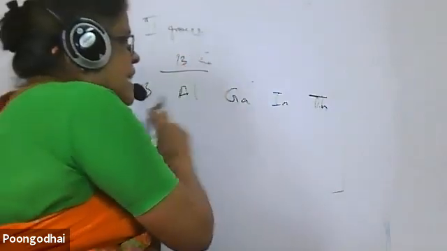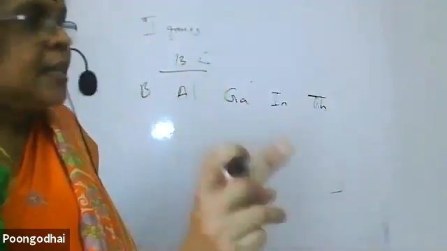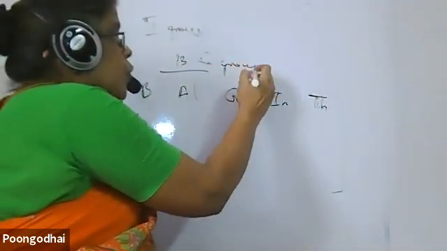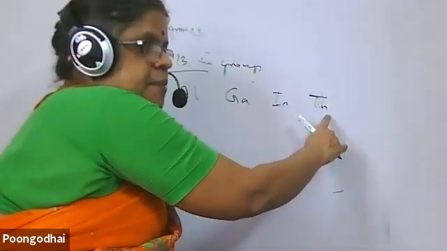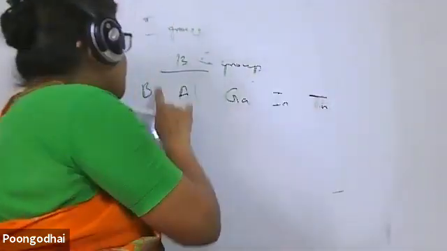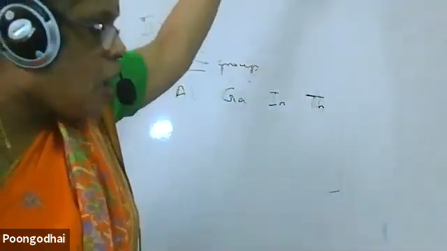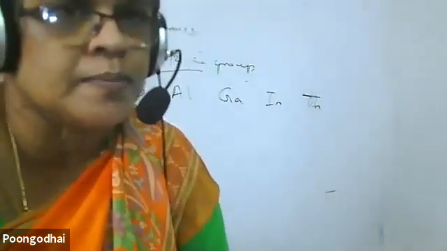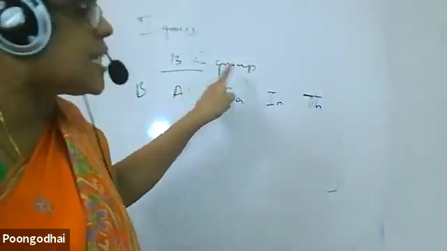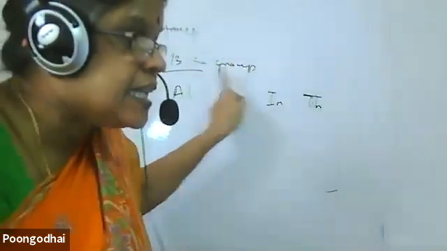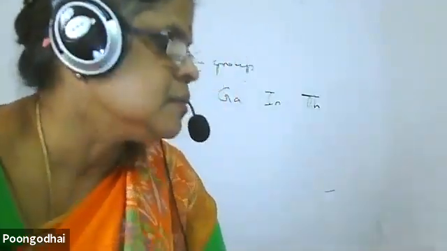Since they are given this way, don't consider that it's a period. I told you, 13th group elements are given. Immediately put down group. When I move down the group, size of the atom increases. So thallium is the biggest, boron is the smallest. That's the indication you have to give. Don't expect the group of elements always given from top to bottom. In the question paper they will give like this, but they will specify it is the 13th group or third period. Accordingly, you have to consider it. Clear?